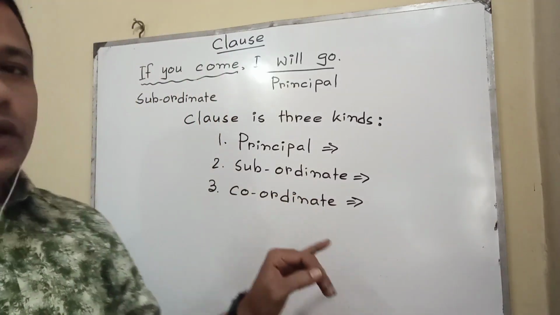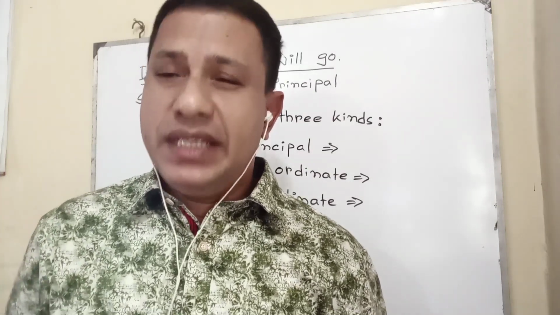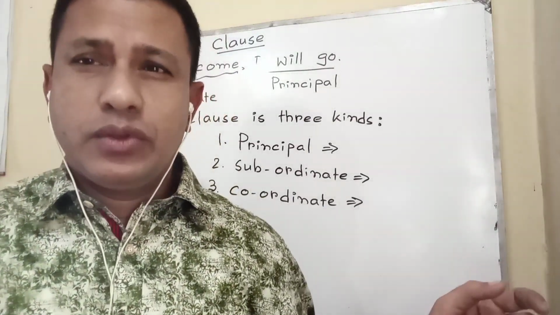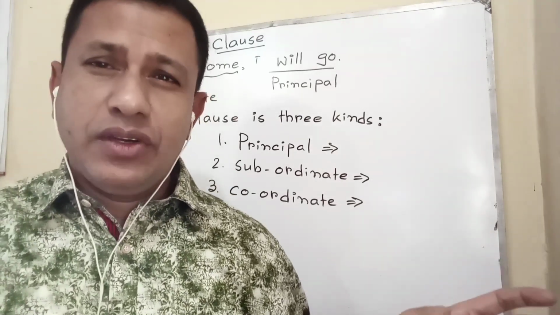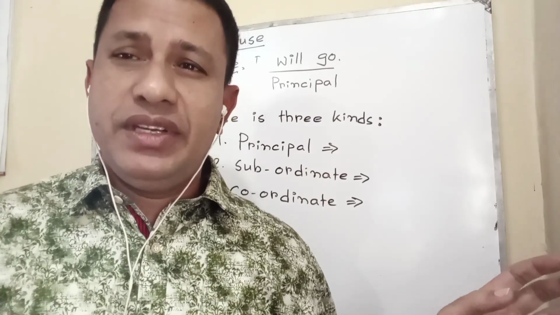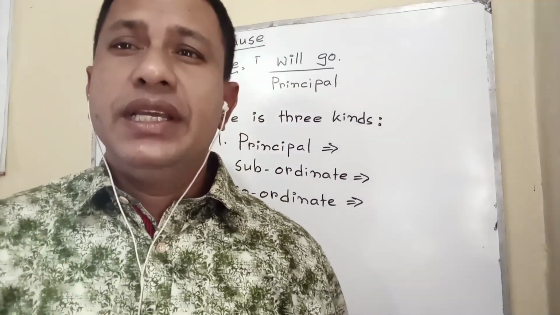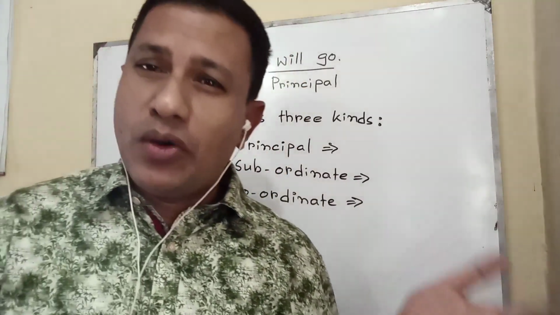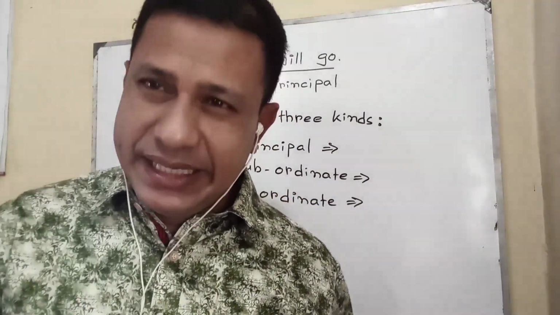Then coming to the coordinate clause. Coordinate clause is found in compound sentence. The sentence which is made with the help of coordinating conjunctions and, but, or, yet, otherwise. Adding these coordinating conjunctions, the sentence is made, and it is called a compound sentence. That means coordinate clause is found in compound sentence. Subordinate clause and principal clause are found in complex sentence.